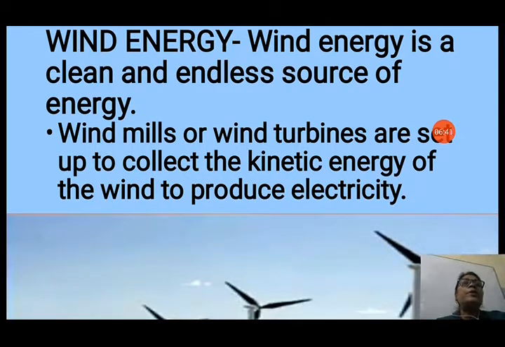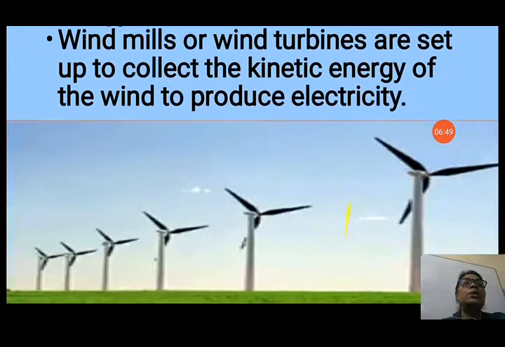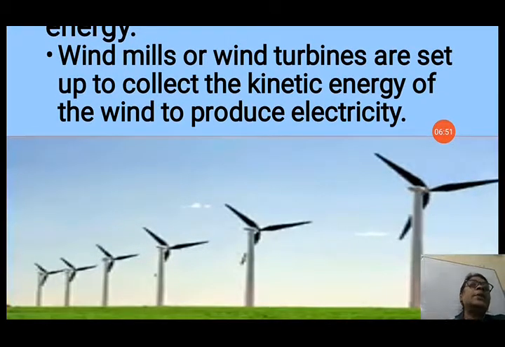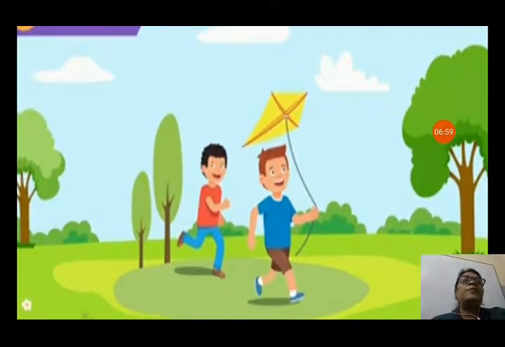Windmills or wind turbines are set up to collect kinetic energy of the wind to produce electricity. The speed of the wind, the kinetic energy from the wind, is used to run the windmills, and windmills are connected to the many mills and turbines to produce electricity. You can see wind energy, we can fly kites also with the help of wind energy only.